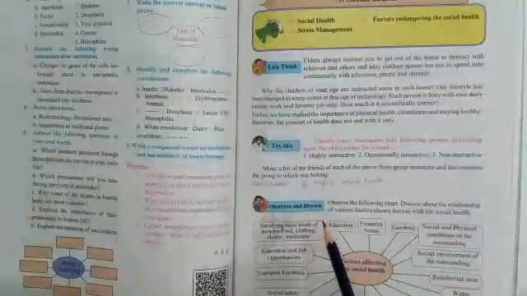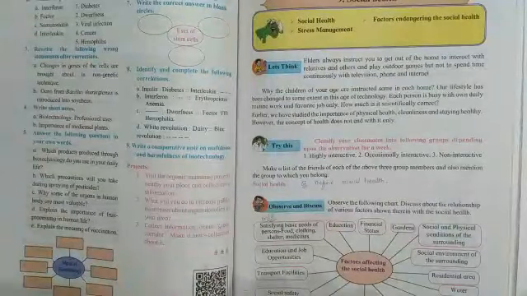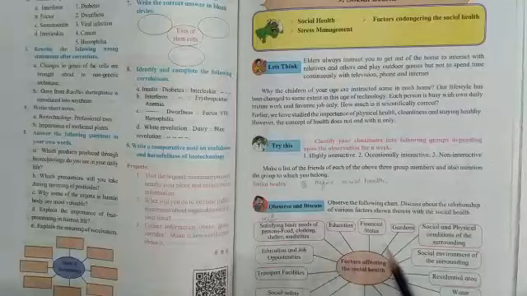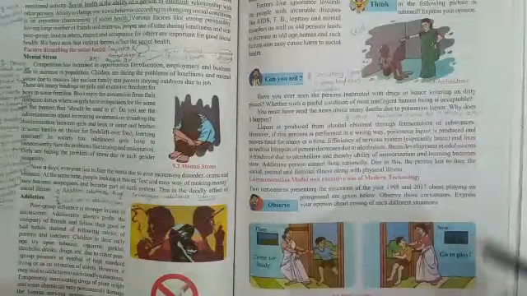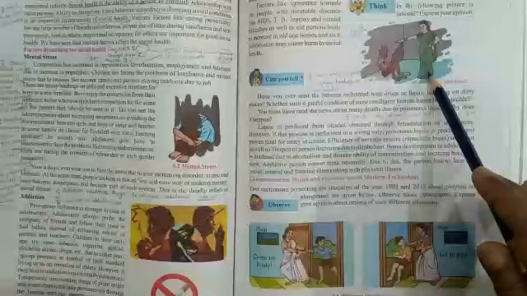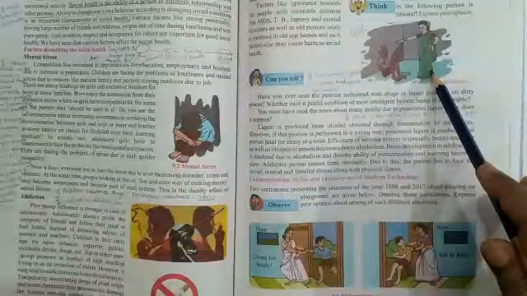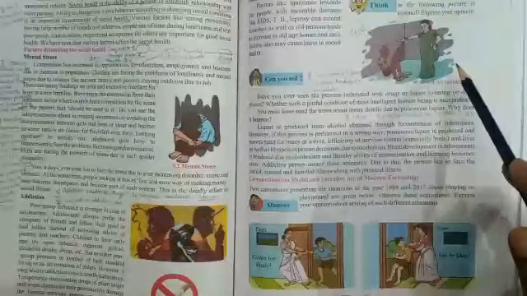Come to the next page, page number 101, that is Social Health, lesson number 9. Observe and discuss. This chart is given to you, that is factors affecting it. So questions will not be asked on this.